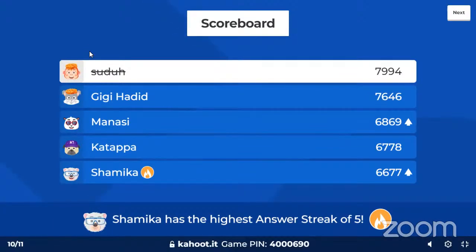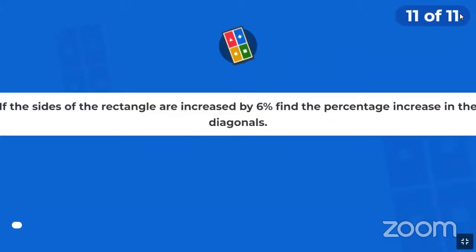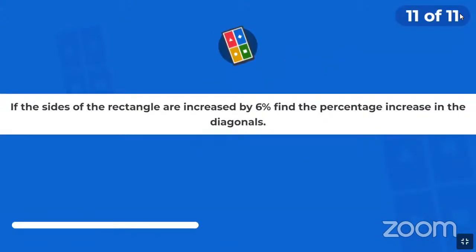Okay, any guesses who is going to be the top? I think yes, we have one more question. We're not yet done. We have just one more question. The last question. Let's see if there are going to be any major changes.